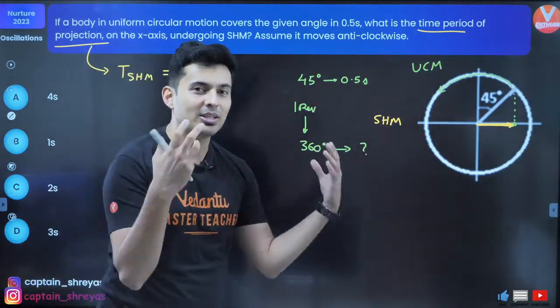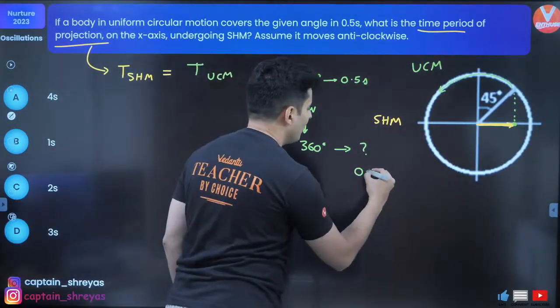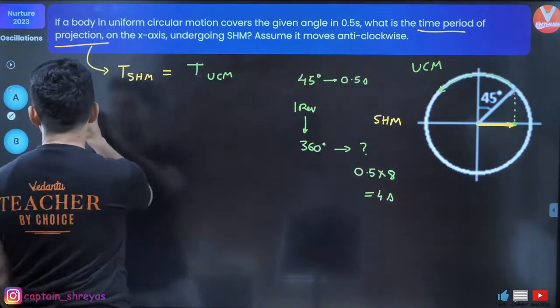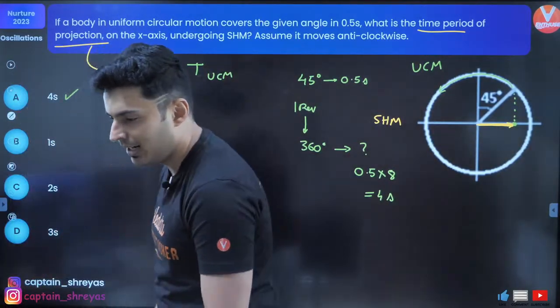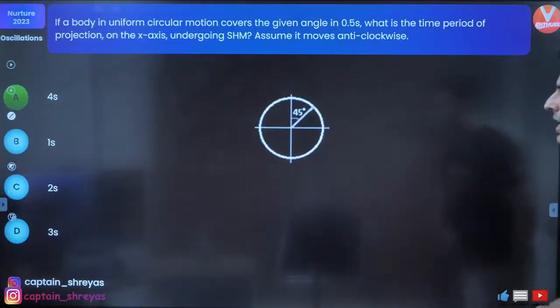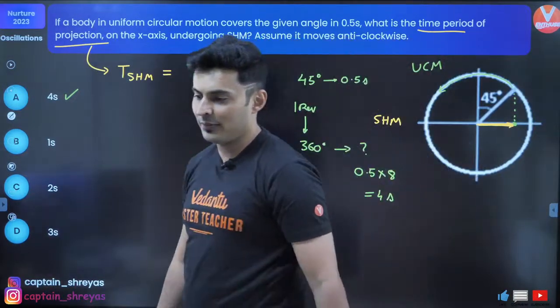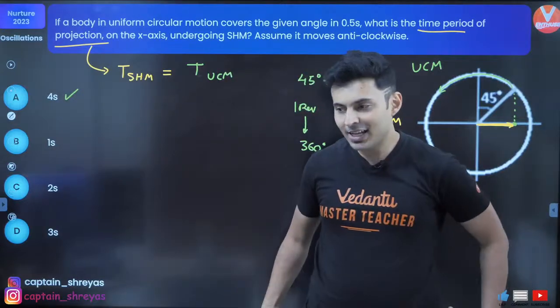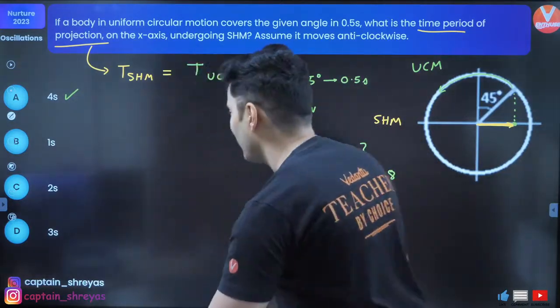These many biscuits cost how much? Come on, it will be 0.5 into 8, which is 4 seconds. And is it there? Option A, done. Yes, correct. Excellent. Very good. Let's move ahead to the next question coming up on your screen.